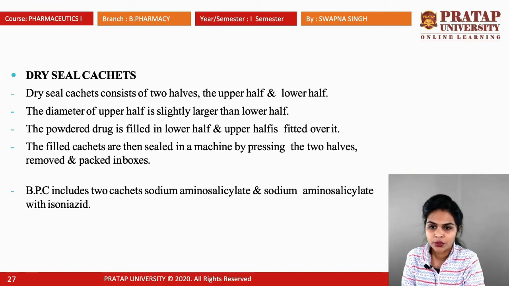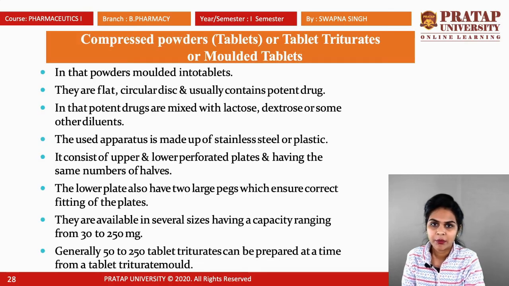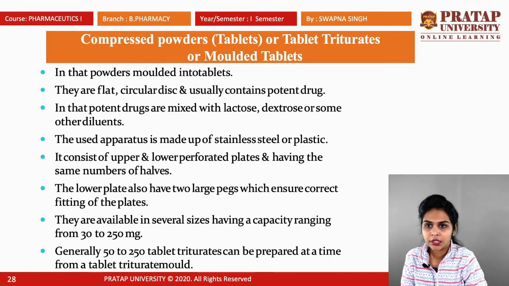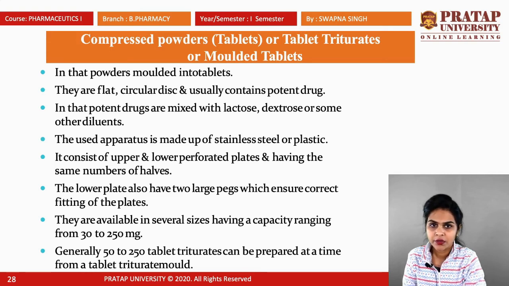So BPC includes two sachets: sodium aminosalicylate and sodium aminosalicylate with ionized. Compressed powder or tablet: compressed powder is also known as tablet triturate or molded tablets. In that, powders are molded into tablets, which are flat circular discs and usually contain a potent drug. Their shape depends completely upon the mold. Whatever size and shape we have selected, the compressed powder, or you can say the tablet triturate, must be in that particular shape.